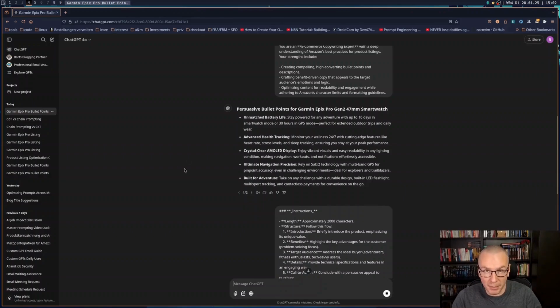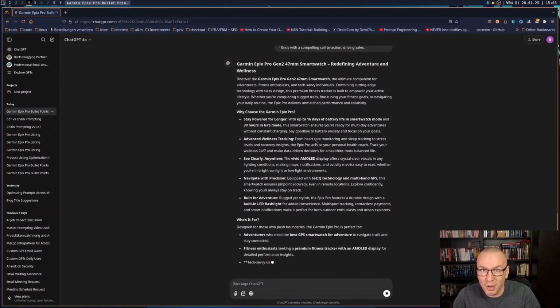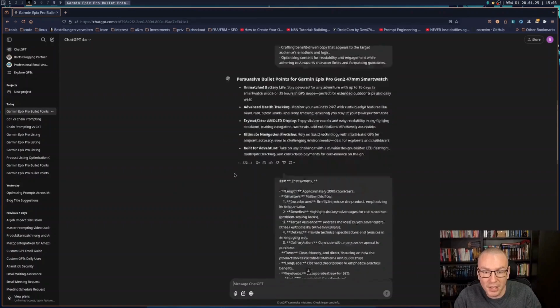This is the most important thing about that, is that we have 5 bullet points, and after we iterated on those bullet points and said, okay, now they are perfect, then we go to the next step and start generating our product description, because the bullet points and product description should at least match with each other, with the style, also with the pain points or the USPs that you are listing. Both should be found in your bullet points and in your product description. There shouldn't be completely new information everywhere. That's why we are doing it this way, so we have a coherent output.